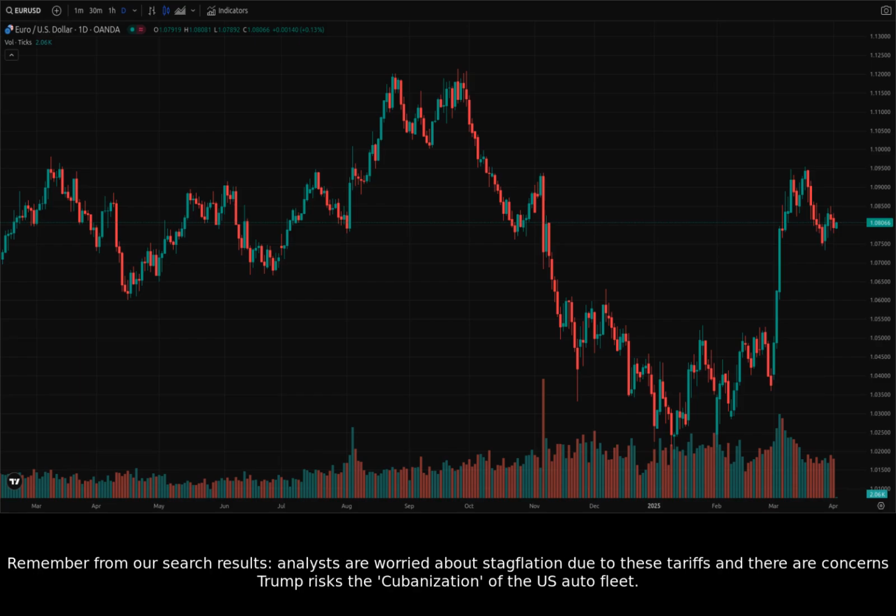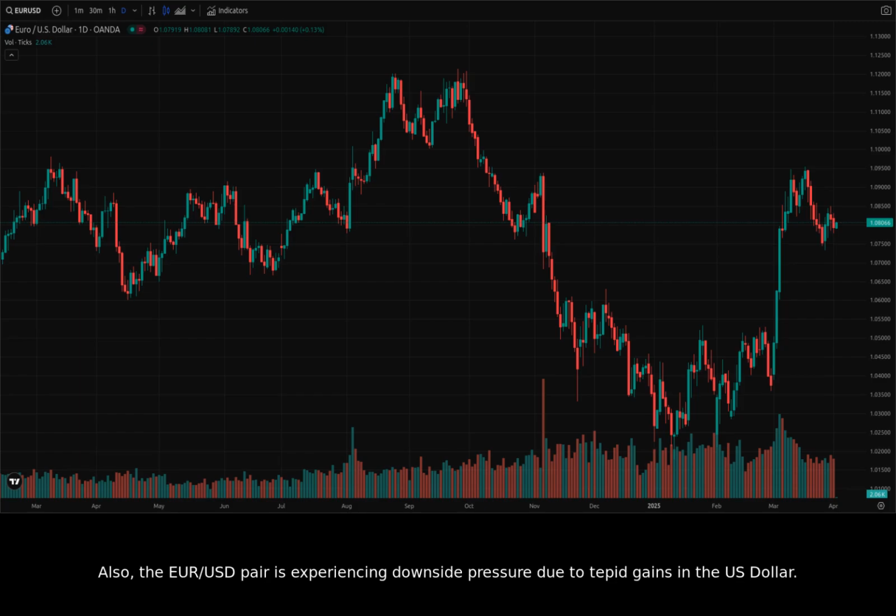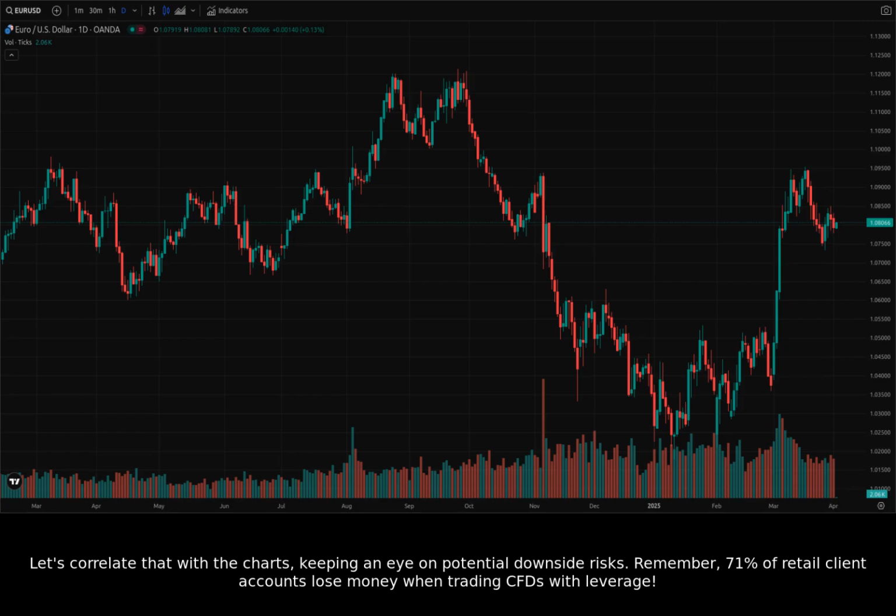Remember from our search results, analysts are worried about stagflation due to these tariffs, and there are concerns Trump risks the Cubanization of the U.S. auto fleet. Also, the euro to US dollar pair is experiencing downside pressure due to tepid gains in the US dollar. Let's correlate that with the charts, keeping an eye on potential downside risks.